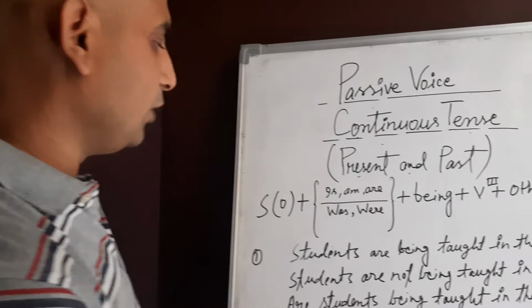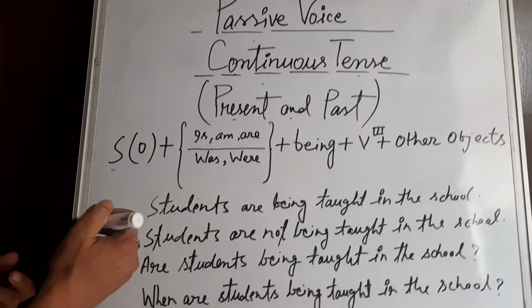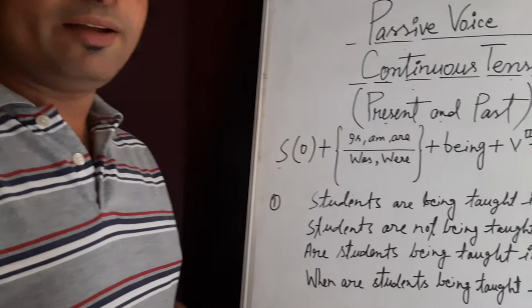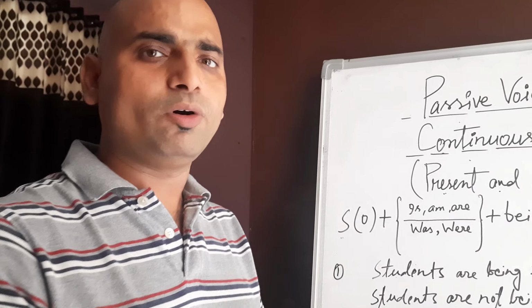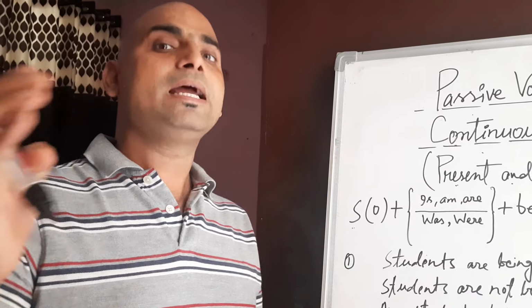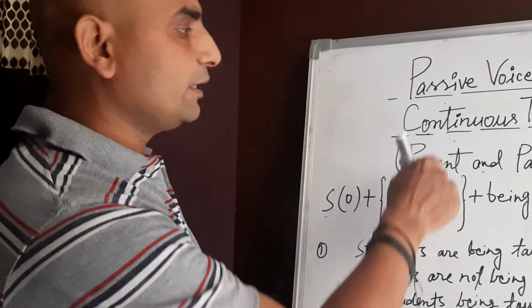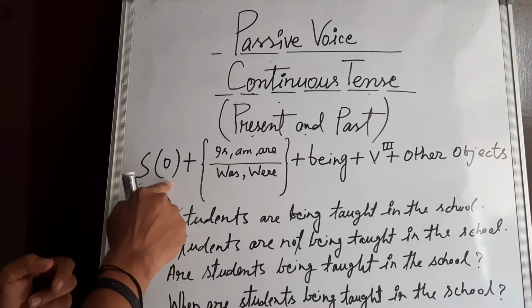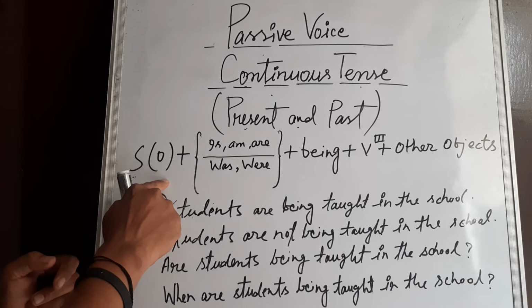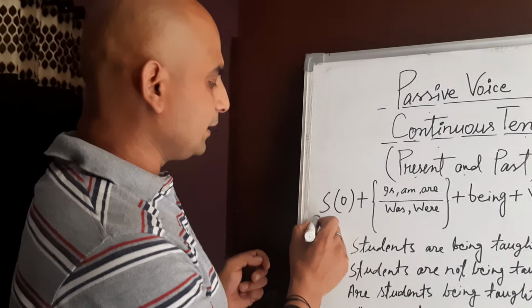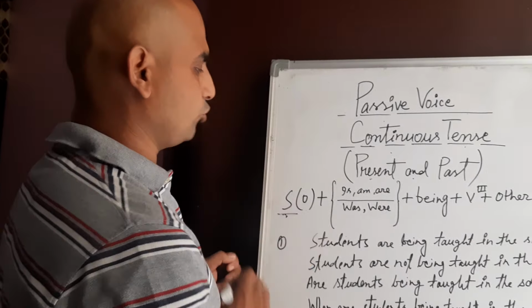There is a simple formula. There is no subject in the passive voice. Subject means the doer is not available. If the doer is not available, that sentence will go into the passive voice. If the doer is available, that sentence will go into the active voice. So, we have to take an object without a preposition. Which object has no preposition? That object we have to take as the subject in the passive voice.